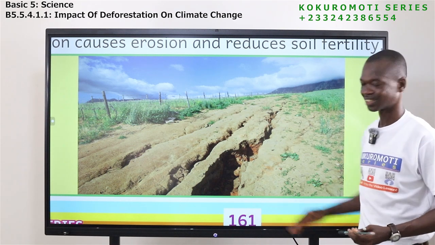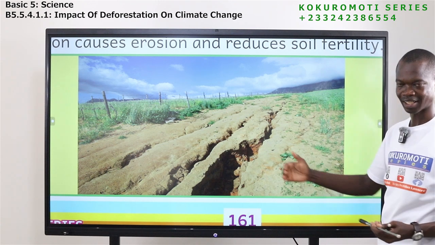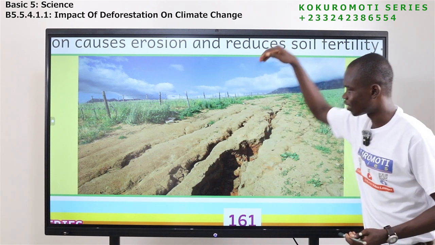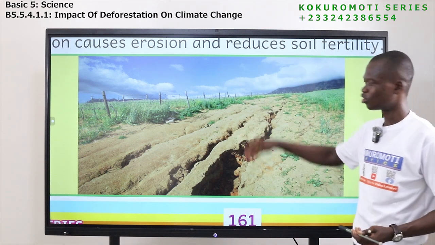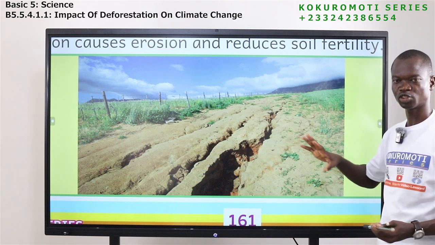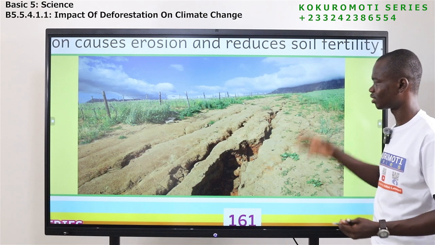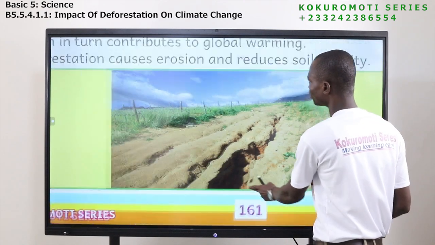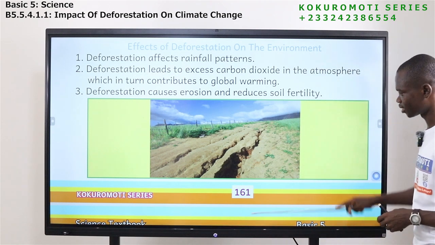But if this place is covered with trees or plants, anytime it rains, the rain will not have direct contact or impact on the soil. The sun will not hit this straight or directly. So if there are no trees here, this is what will happen. Erosion and what? The soil fertility will be affected.